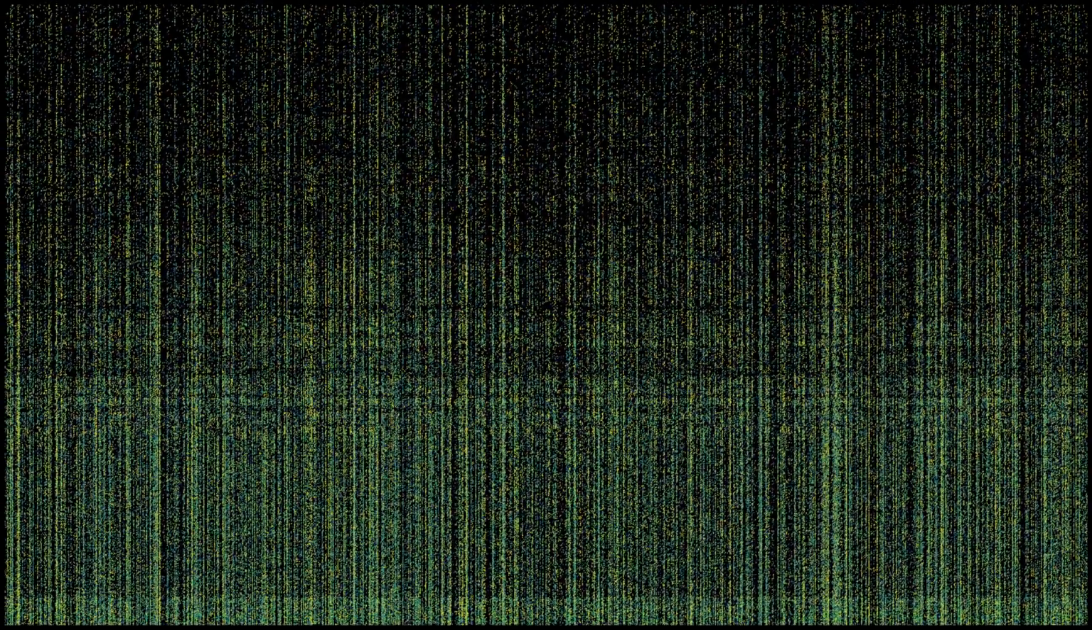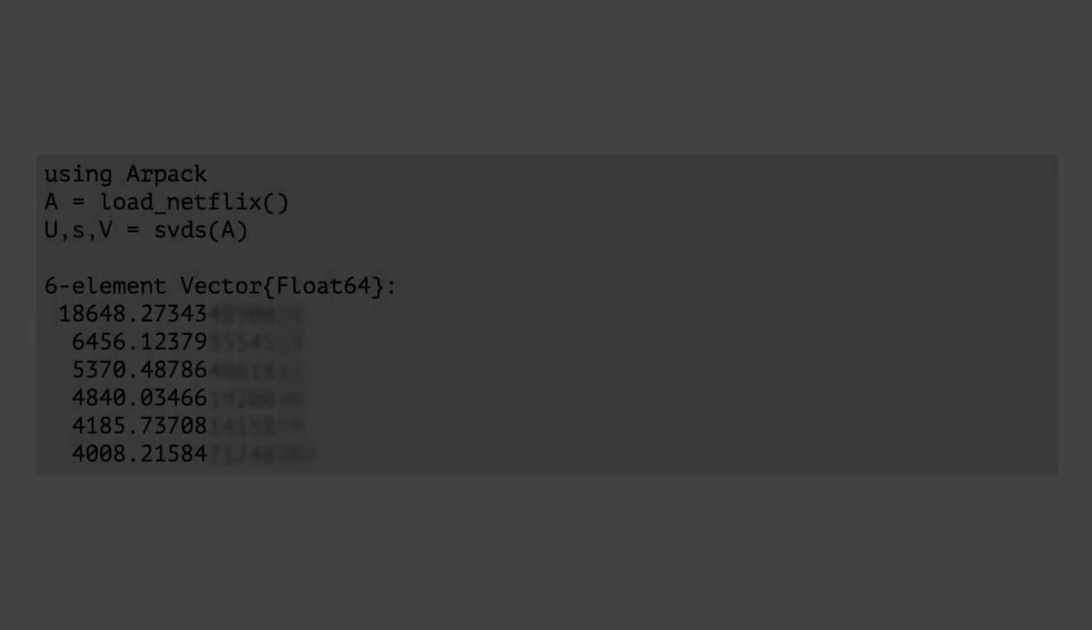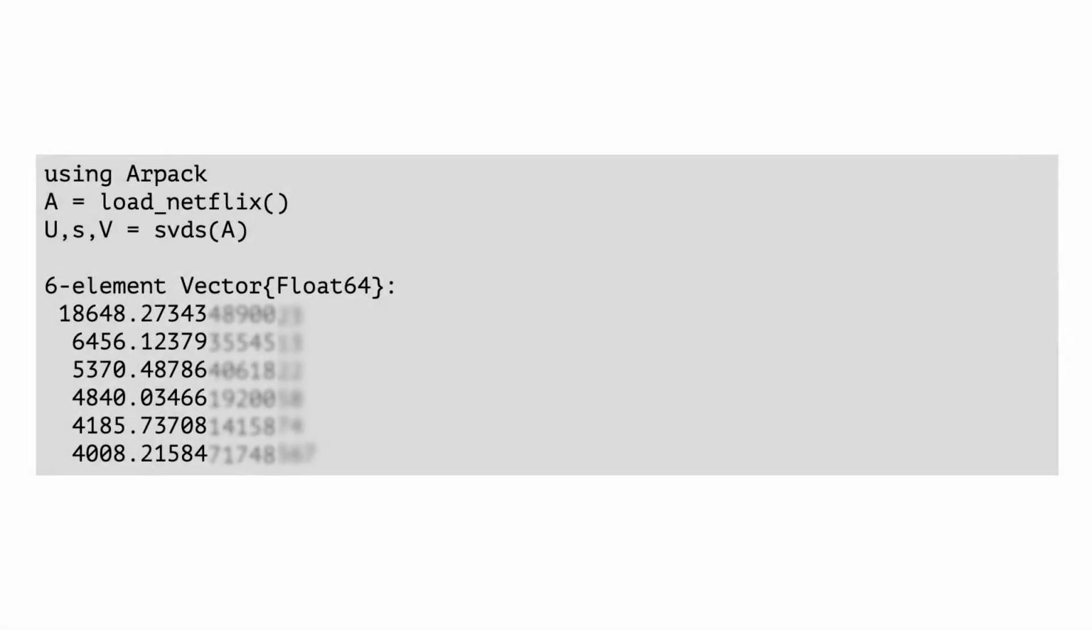The Netflix matrix. 100 million ratings and a prediction problem worth $1 million. This is why an entire generation knows about something called the singular value decomposition and eigenvalues. What are the singular values of this matrix? Good, but that last number is a little blurry. Hey, Julia. Yes, David. Enhance.